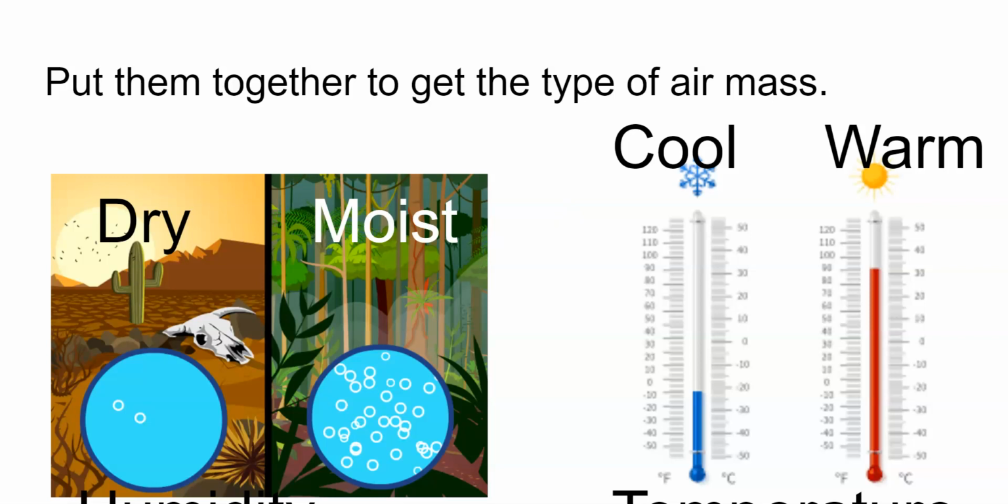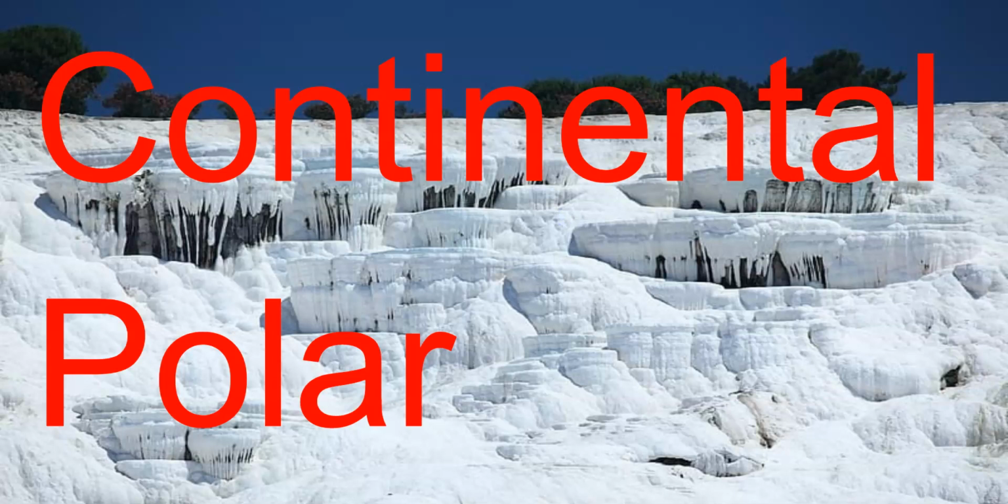So let's put them together and we get the types of air masses. If we add humidity and temperature, we get those names together and come up with the names of the air masses that we have. So a continental polar air mass is an air mass that forms over land near the poles. So it would be both cool and dry.